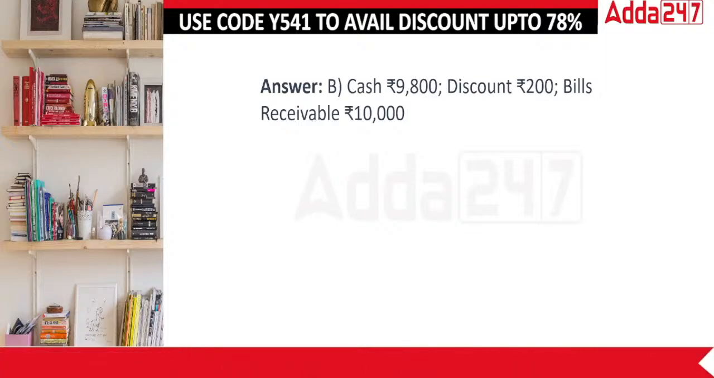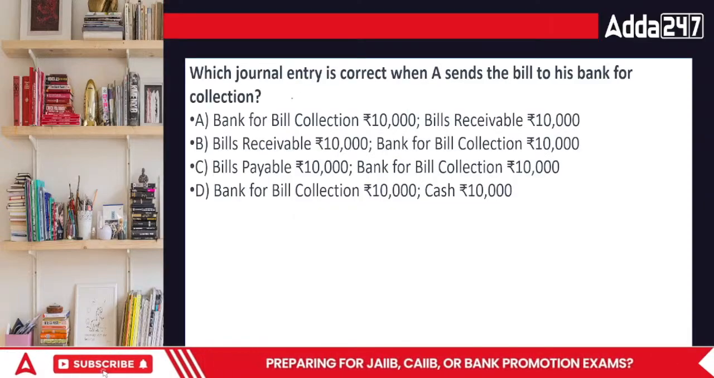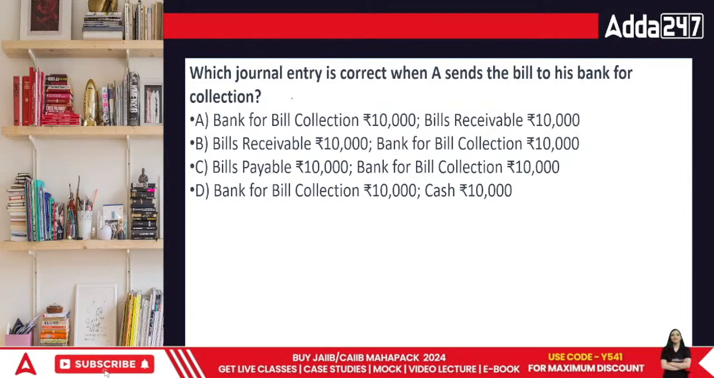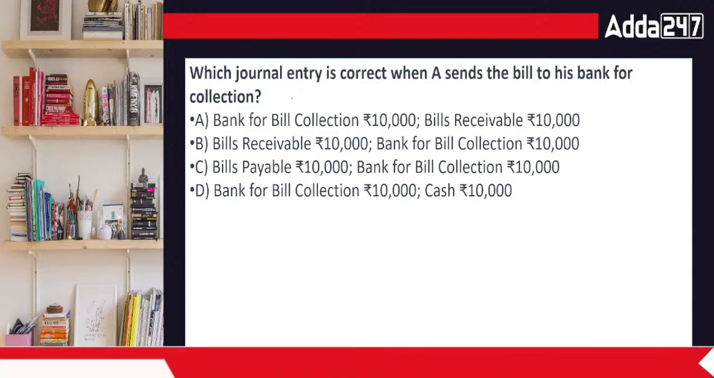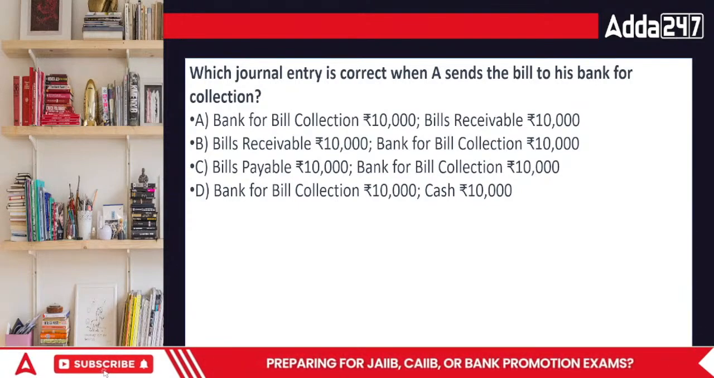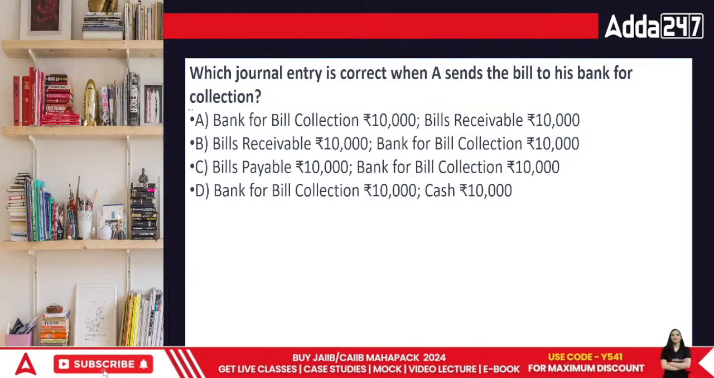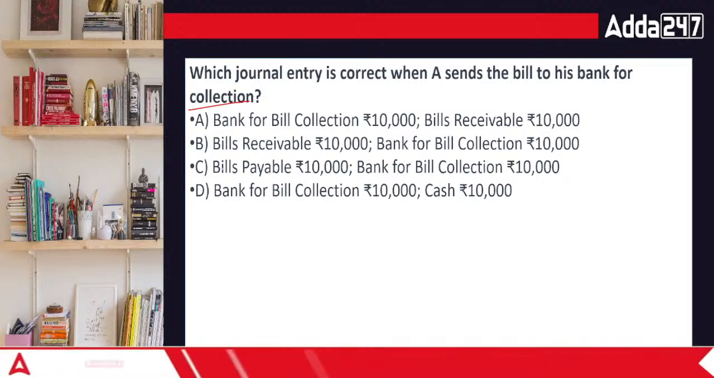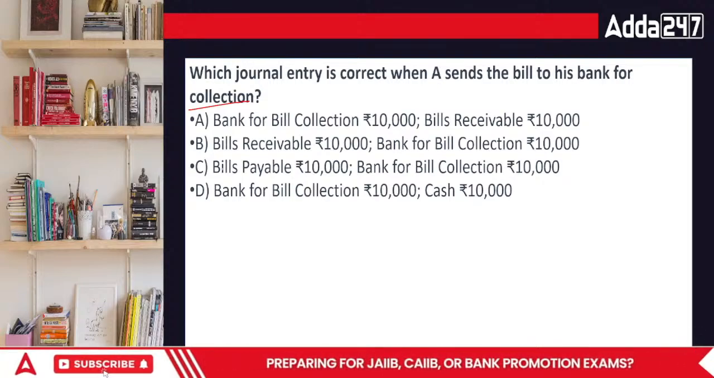Done, everyone. So now let's move on to the next question. The next question says: which journal entry is correct when A sends the bill to the bank for collection? Bank for collection means I am holding the bill, I'm not selling it to the bank, but I'm asking it to deposit the money on my behalf. Bank collection is basically to deposit the money on behalf of someone else, so it is going to their accounts only.